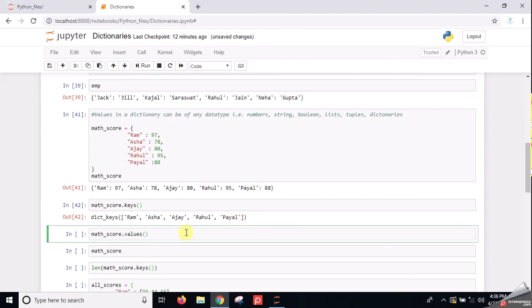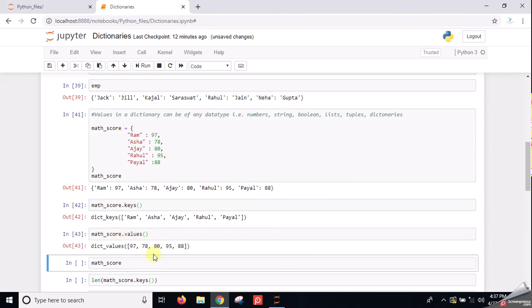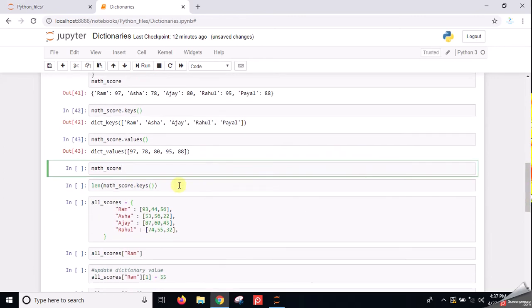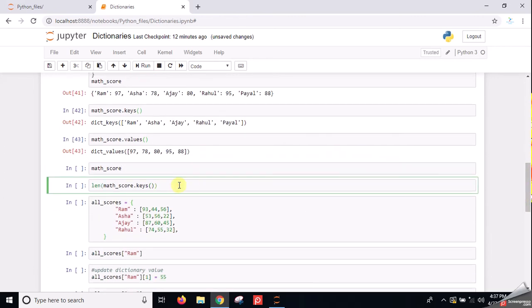Now suppose I don't want to look at the keys, I just want to look at the values. Then I will use the values function with the dictionary name. Now I can easily look at the values in this dictionary. It is very simple. Now suppose I have to look at the length of the dictionary.